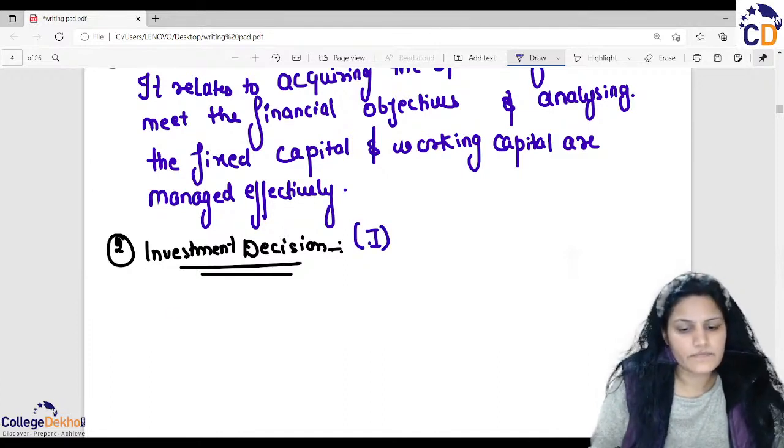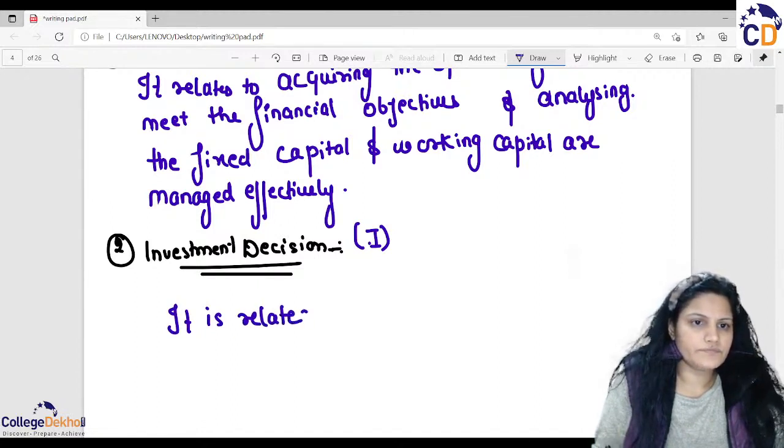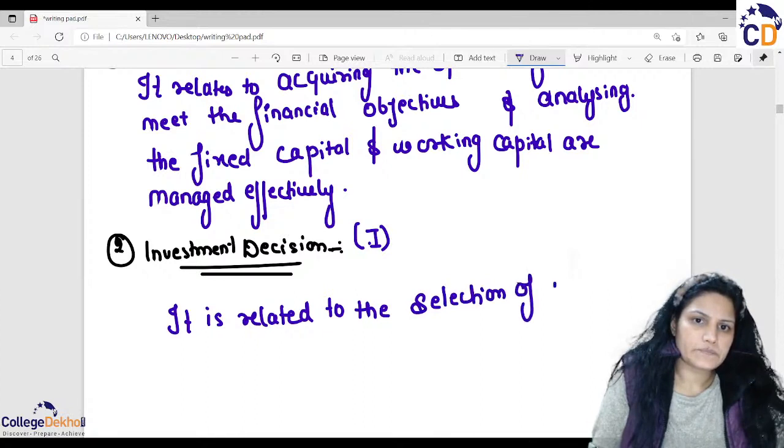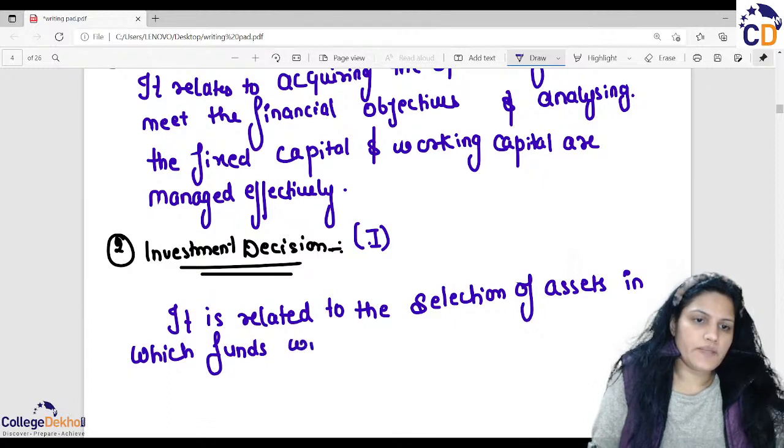Investment decision is related to the selection of assets in which funds will be invested by the firm.